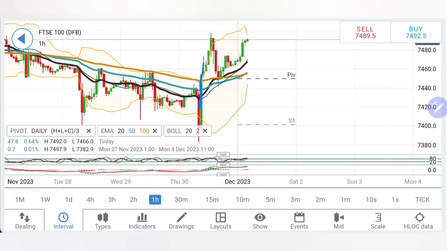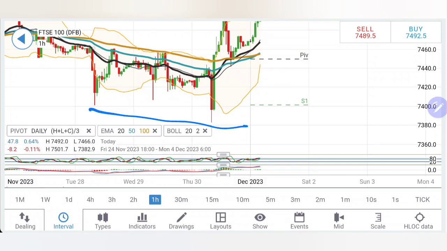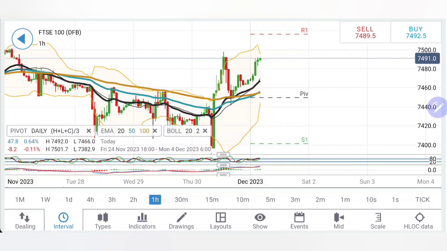Now let's have a look at UK 100. After recovering from the drop, it saw lows at 7,380 levels before breaking out and reversing completely. It has seen a breakout, and once it stays beyond 7,454.60, as I told you earlier, we are going to look forward to 7,500. Now 7,500 is the milestone. It needs to break past this. In fact, I will say a couple of levels here, 7,500 and 7,520, are going to play a major role.